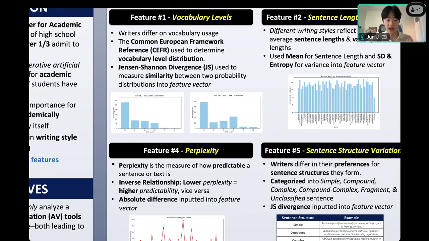As you can see in these two images, author number 1 with pair 162 text 2 had a proportionately higher use of A1 words, and a lower proportion of C1 and C2 words. On the other hand, author number 2 here had a lower proportion of A1 words, and a higher proportion of B1, B2, C1, and C2 words. So this feature helps encapsulate how someone writes based upon the difficulty of their vocabulary, as well as the range and variety at which they use it.